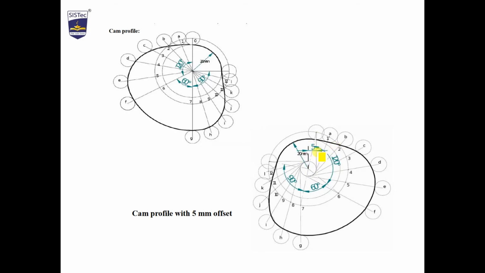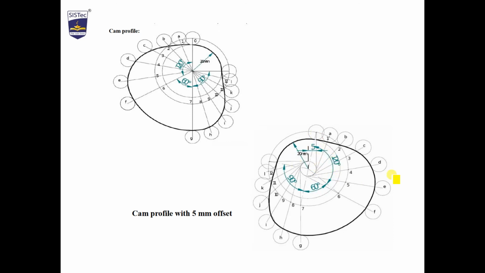So I have shifted 5 mm from here and I have drawn a circle with a radius of 5 mm from the center of the cam. I have drawn this circle. This is called the offset circle. Now from this we will measure outstroke, return stroke and dwell.